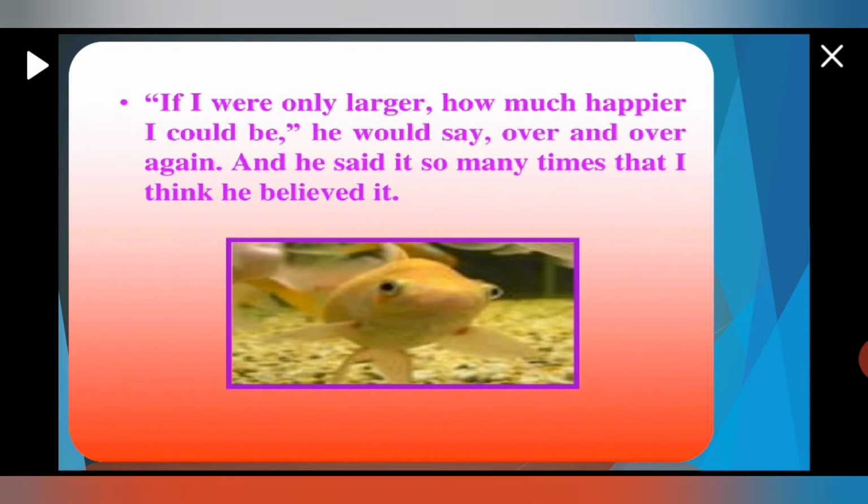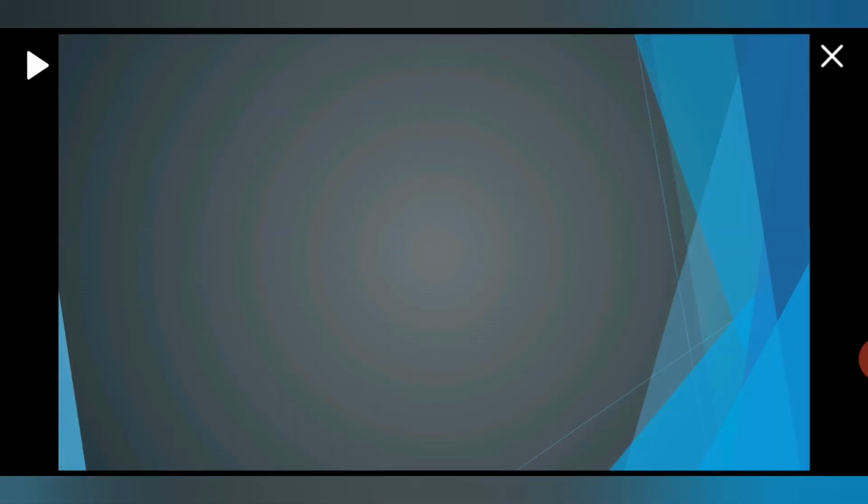So that little fish wanted to become a large fish, and he was very unhappy because he was very small. He kept on saying this to himself again and again that he wanted to be larger, and I think he might have believed it.